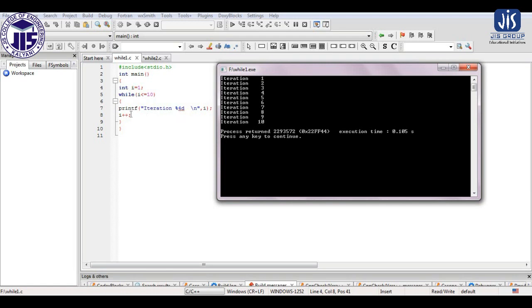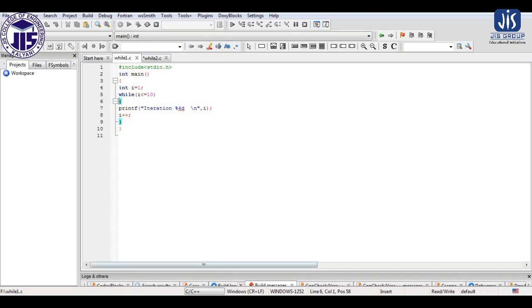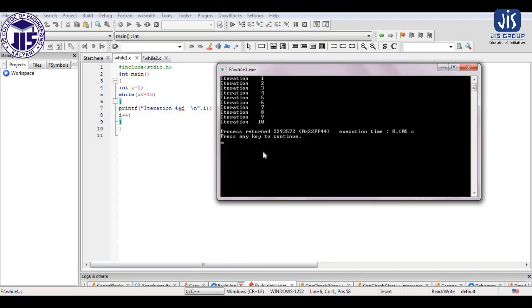This process will repeat, so the value of I will become 3 and again it will come to the condition, verify the condition is true, so it prints iteration 3, and this process continues up to iteration 10. After printing iteration 10, the value of I becomes 11 after another increment. With I equal to 11, when it gets back to the condition, the condition becomes false, and as the condition becomes false, the body of the loop stops execution. So here we are getting this.